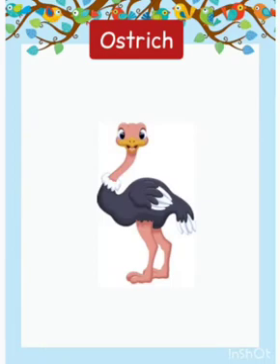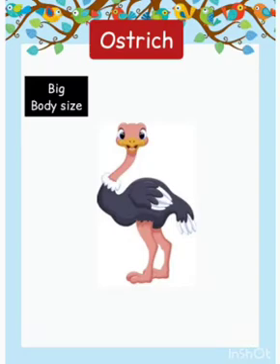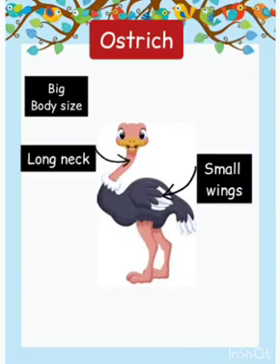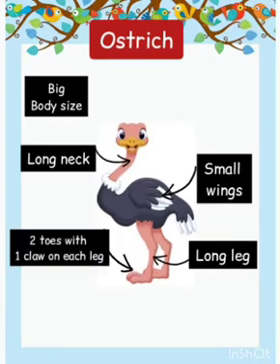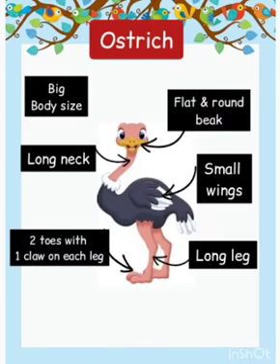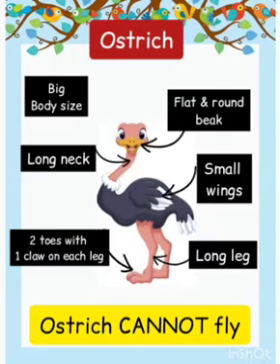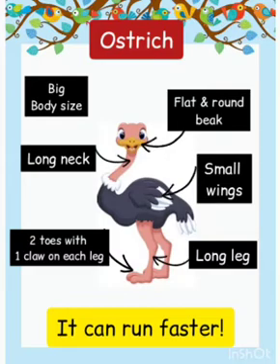Last but not least is ostrich. Ostrich has big body size and it has small wings, long neck and long leg, and the leg has 2 toes with 1 claw on each leg, and the beak is flat and round shape. Even though ostrich has wings, it cannot fly in the air because the wings is smaller than its body weight, but they can run faster.